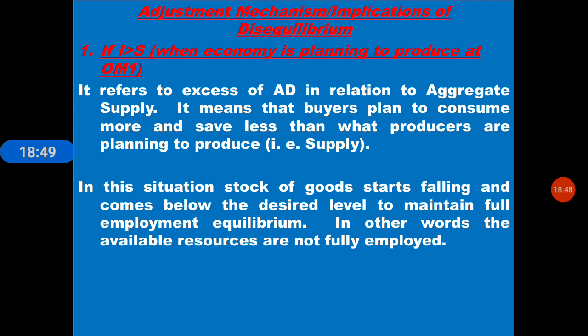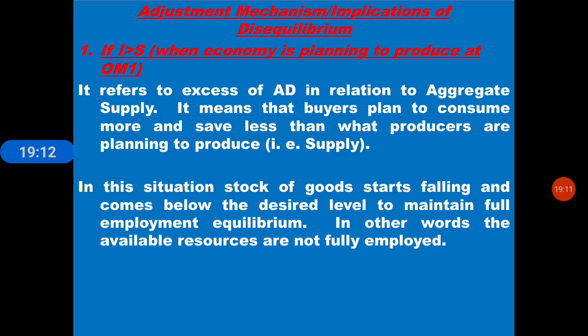Next, adjustment mechanism, implication of disequilibrium. So what is the condition? If I is greater than S, when the economy is planning to produce at OM1, it refers to excess of aggregate demand in relation to aggregate supply.